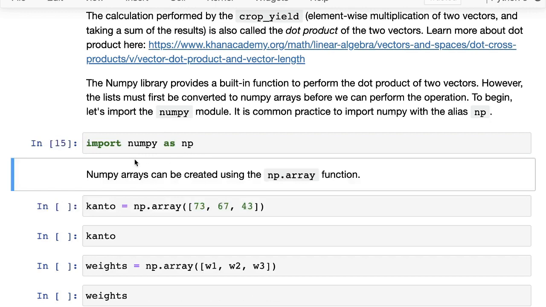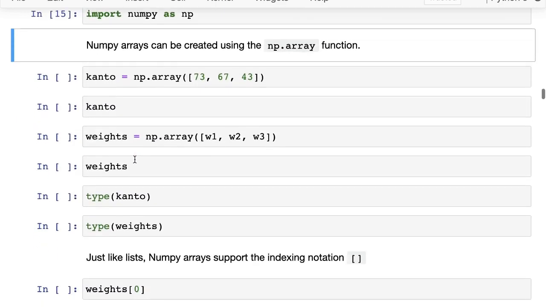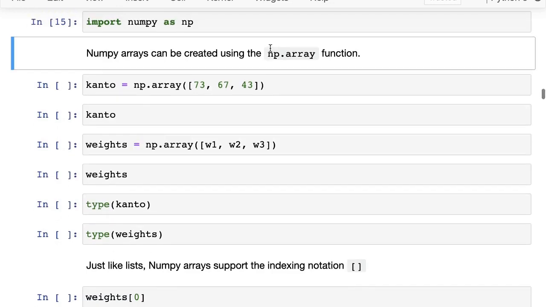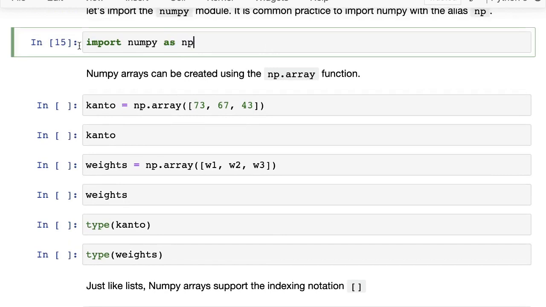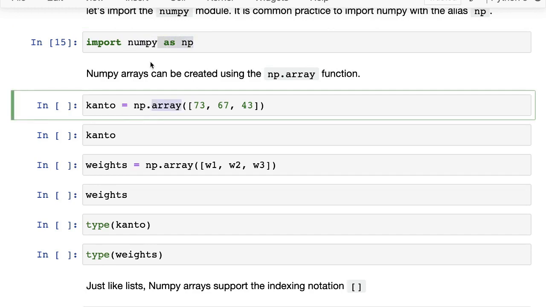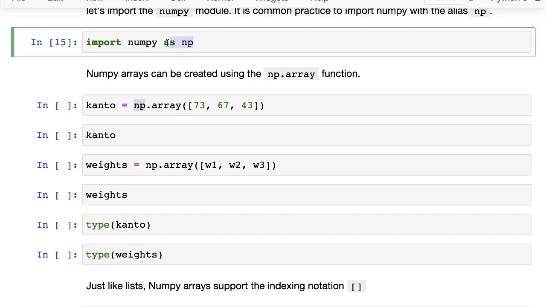But now we import NumPy as np, and now the NumPy arrays can be created using the np.array function. If you're seeing this part for the first time, all we are doing here is saying that we want to import the NumPy module, but instead of calling it NumPy, we want to call it np, so that when we want to use the array function from NumPy, instead of writing numpy.array, we can just write np.array. This is also called aliasing.